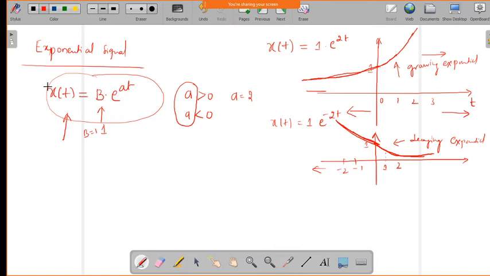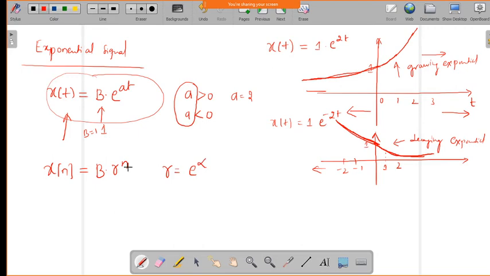Similar to the continuous time case, in the discrete time we can define it as x of n equal to b into r power n, where r is an exponential term which is nothing but e power alpha. Based on this r and the value of alpha, we will get whether it is a growing exponential or a decaying exponential.